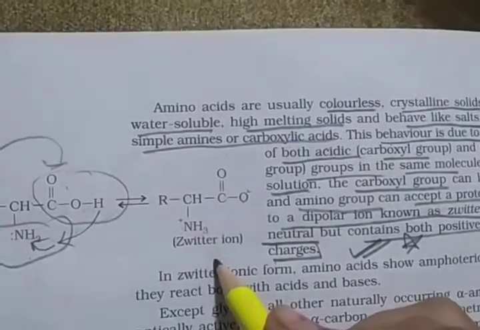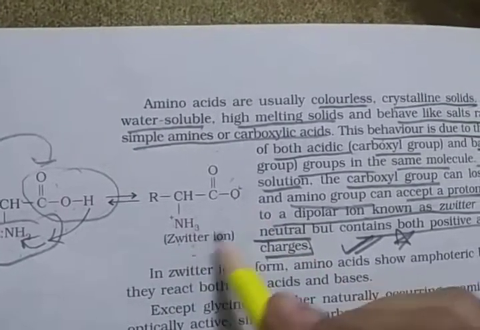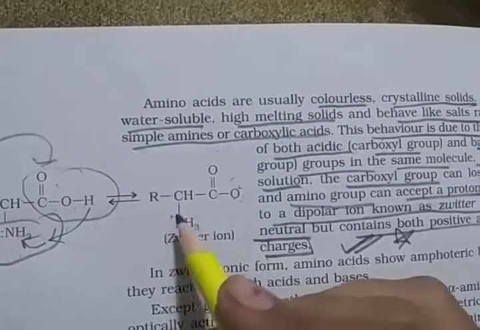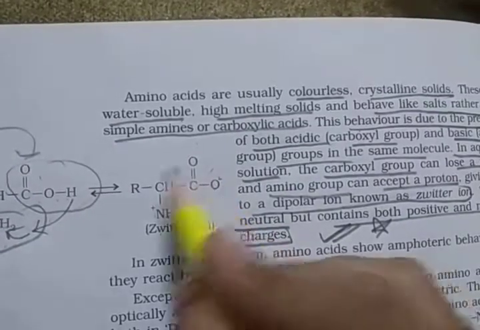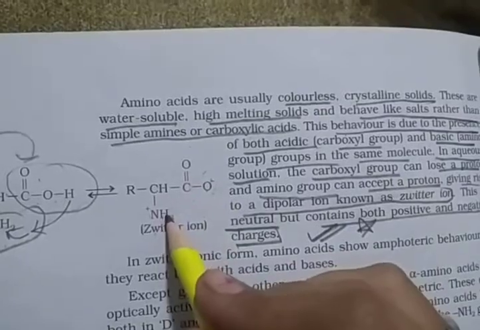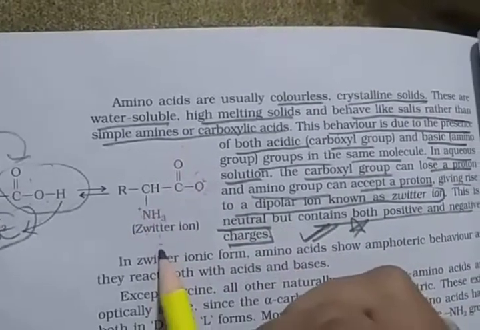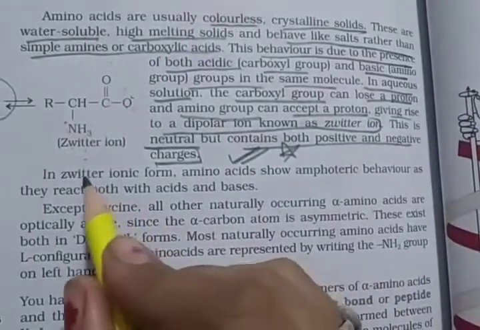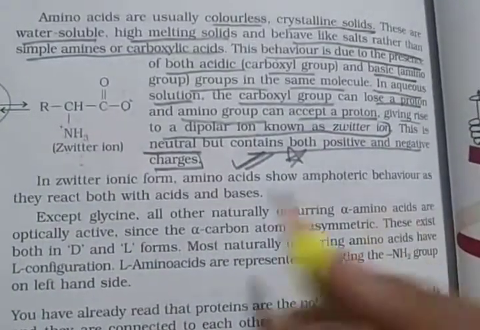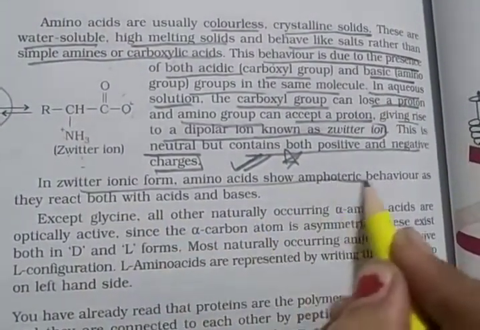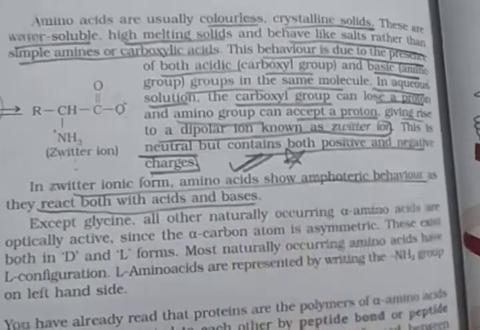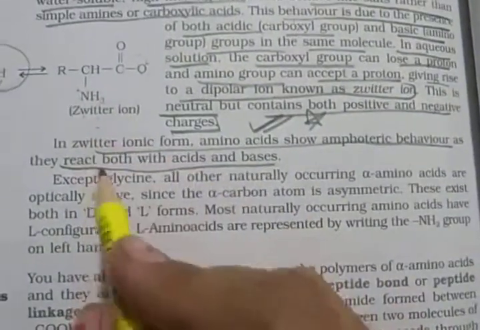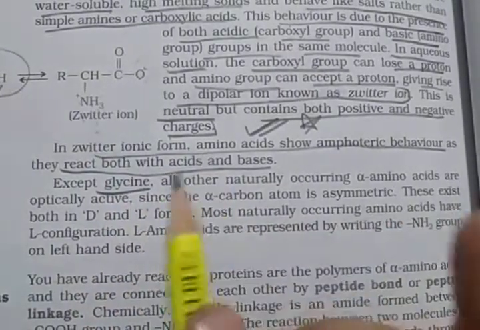This is the Zwitter ion, where both positive and negative charges are present. It is the dipolar ion, so it is known as the Zwitter ion. And in Zwitter ionic form, amino acids show amphoteric behavior as they react with both acid and base.